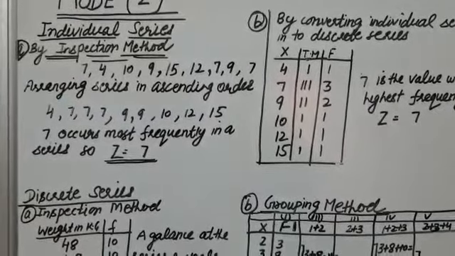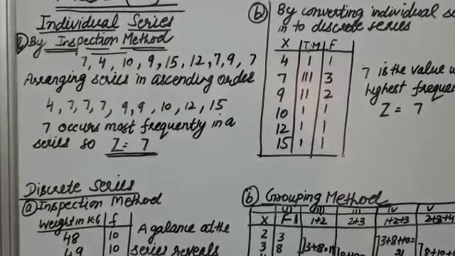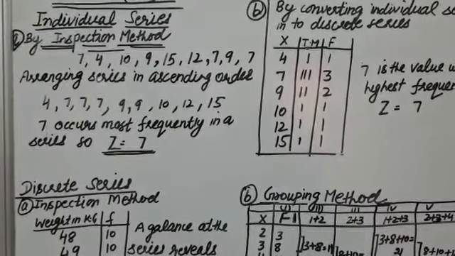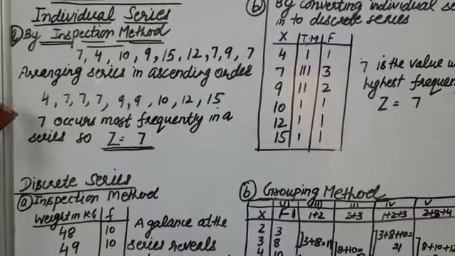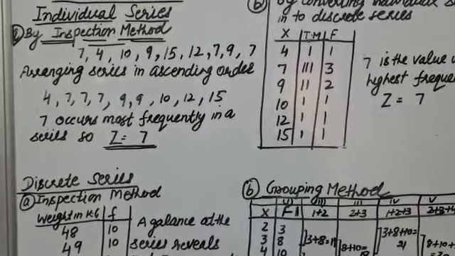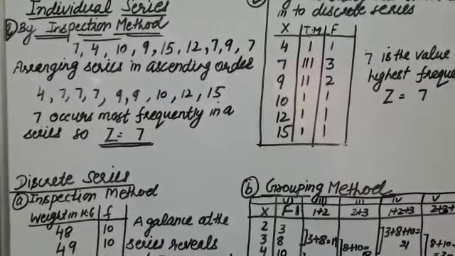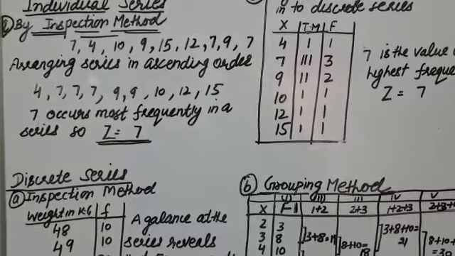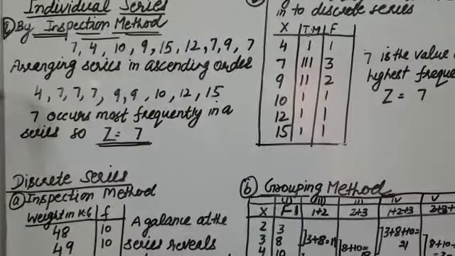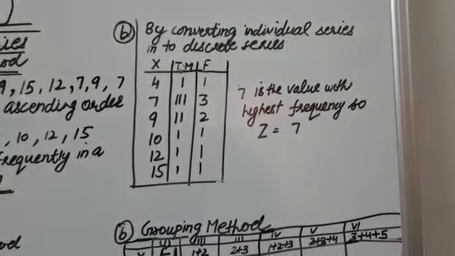Marks scored by the students in a class test are given as 7, 4, 10, 9, 15, 12, 7, 9, 7. So first of all, arrange the series in ascending order. After arranging, the series comes as 4, 7, 7, 7, 9, 9, 10, 12, 15. So it is clear here that 7 is the value which occurs most frequently in the series, or the value having the highest frequency. So mode is 7.